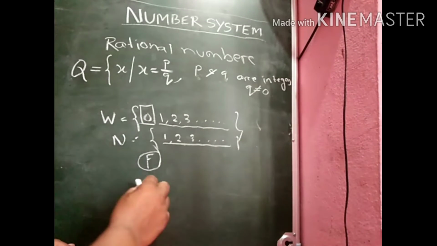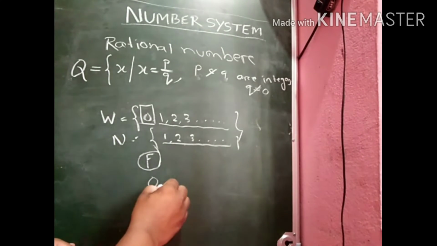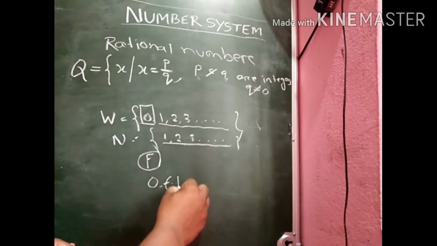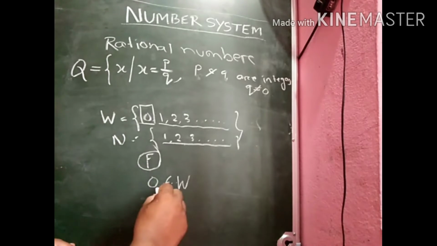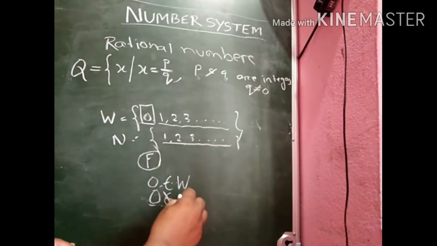In the reason you can write: 0 is a whole number which is not a natural number.